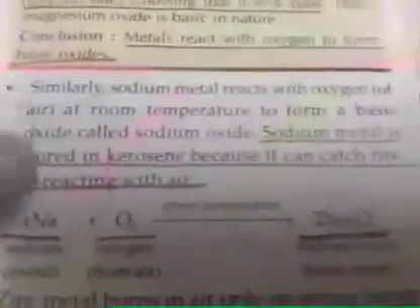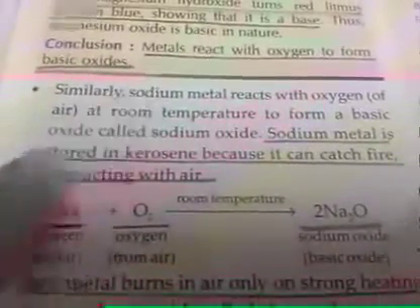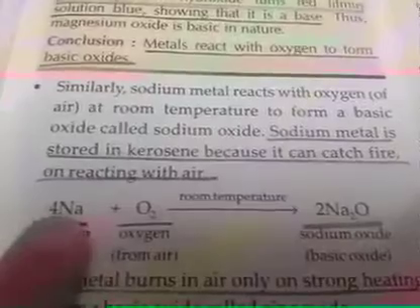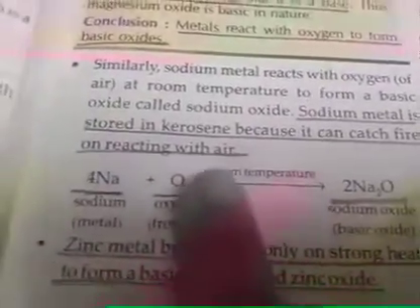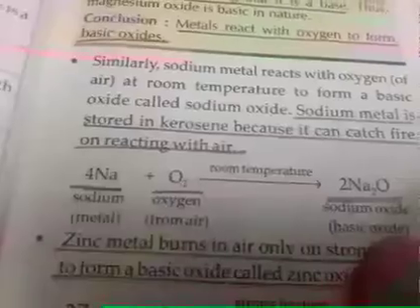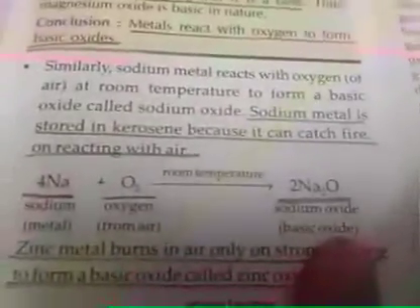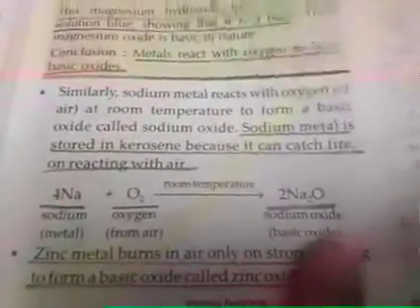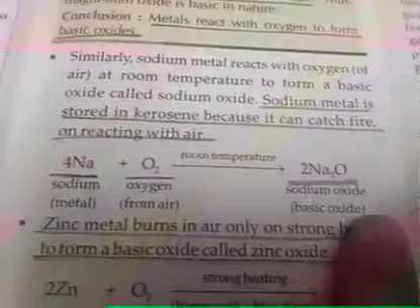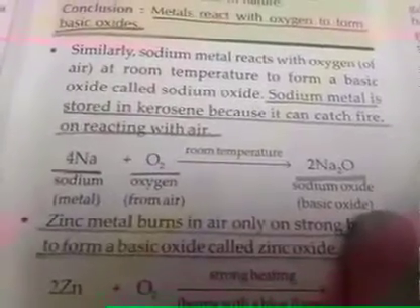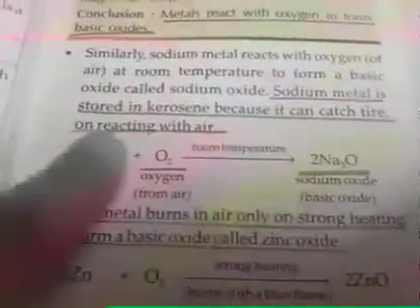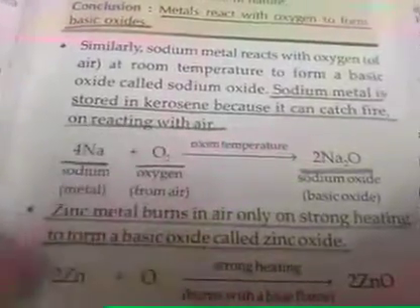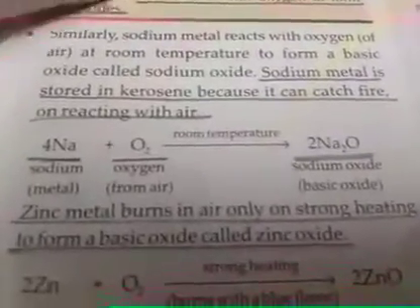next example. If we take sodium, sodium metal, we write Na for sodium and O2 for oxygen, they form sodium oxide, that is Na2O. Okay, so this is basic in nature. And sodium metal is stored in kerosene because it catches fire on reacting with air, means at room temperature it catches fire, so it is stored in kerosene.